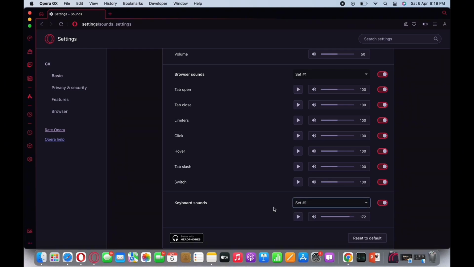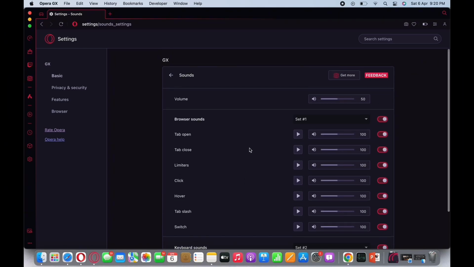You can also tap on the set drop down and then set the drop down to number 1 or number 2. And if you do not want the keyboard sound at all, then you can go ahead and toggle off the button for keyboard sounds, and this is how you can change keyboard sound on Opera GX.